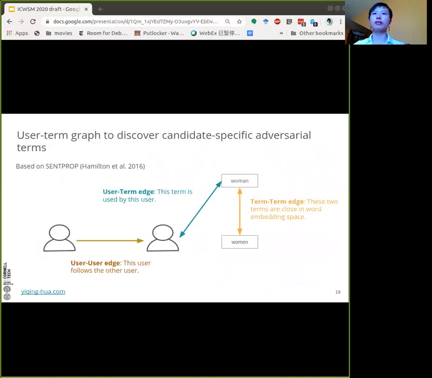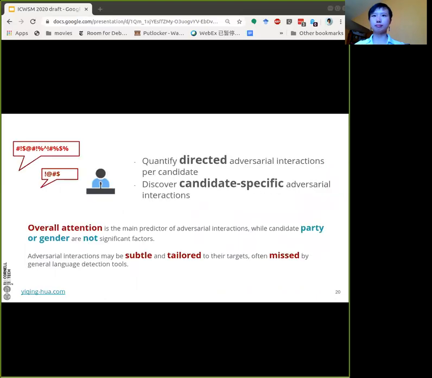Our user-term graph has 3 kinds of edges and 2 kinds of nodes. The nodes include the users and the terms that have been used interacting with the candidate. The edges include user-user edges, which show the following relationship, user-term edges, which show that the term is used by the user, and term-term edges, which represent the similarity between semantic terms. So using this method, we were able to find the example that we raised before.